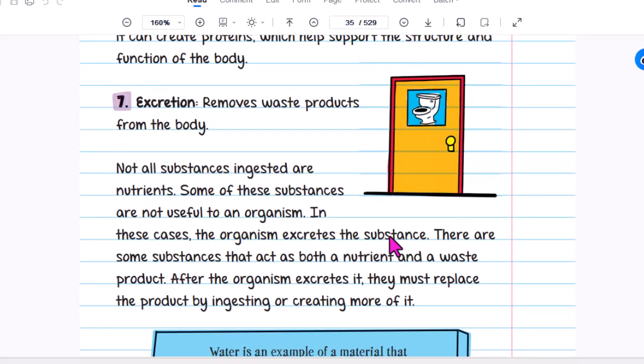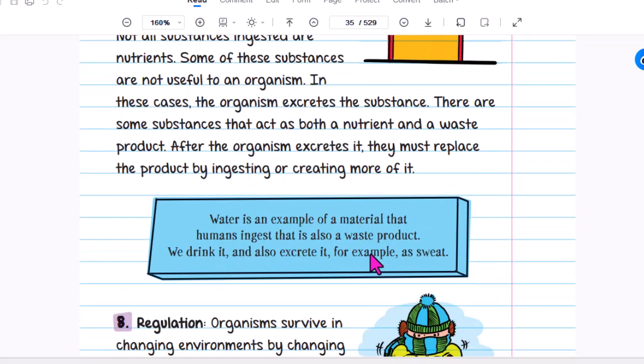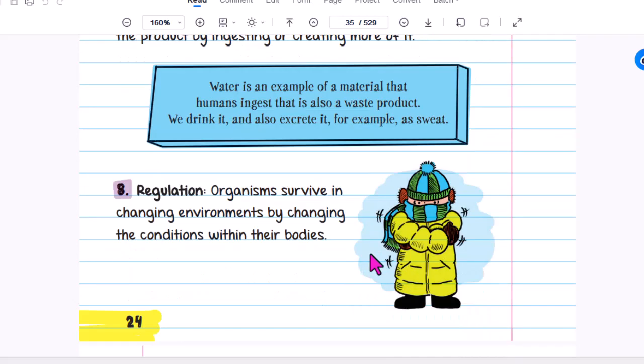Excretion, removing waste products from the body. Not all substances ingested are nutrients. Some of these substances are not useful to an organism. In this case, the organism excretes the substance. There are some substances that act as both nutrient and waste product. After the organism excretes it, it must replace the product by ingesting or creating more of it. Water is an example of a material that humans ingest. It is also a waste product. We drink it and also excrete it, for example, as sweat or urine.